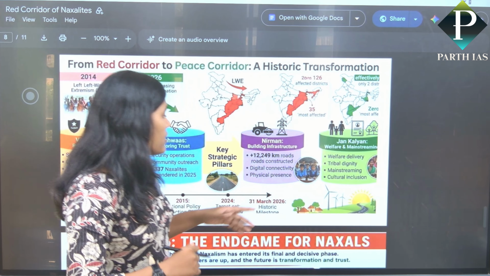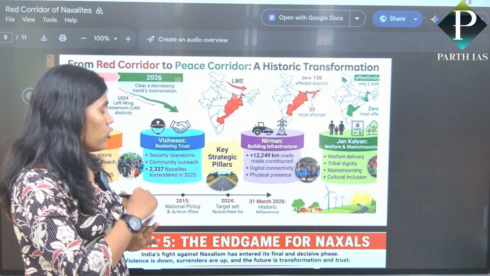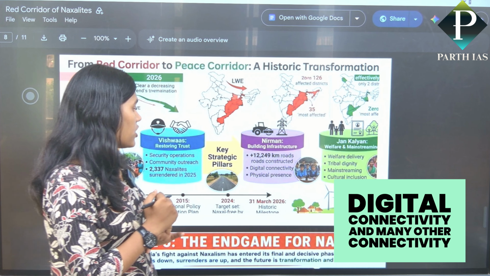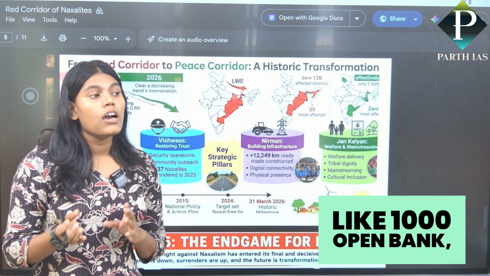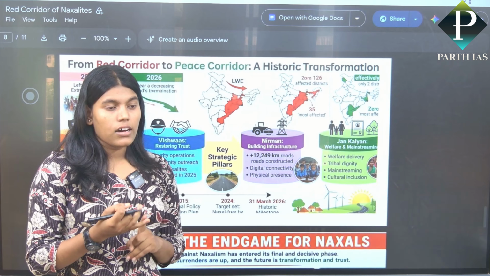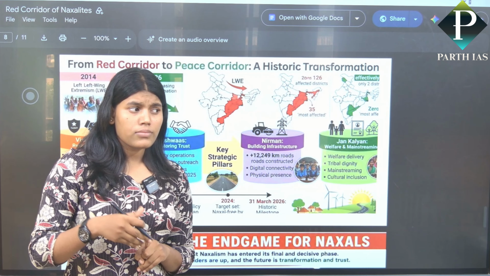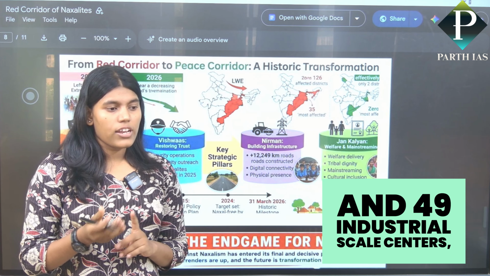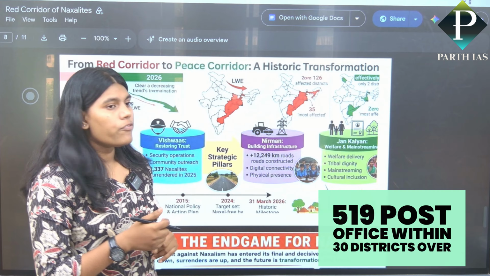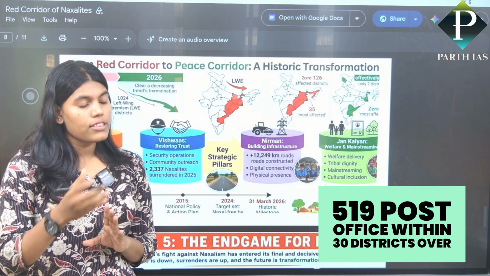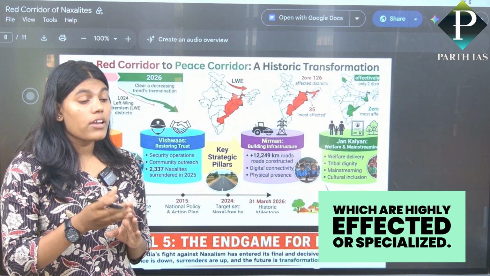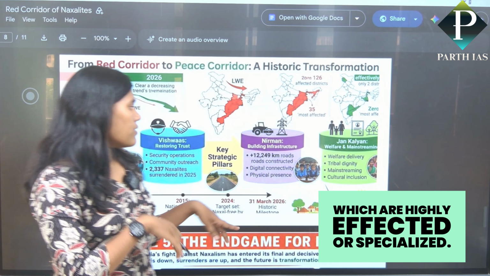And Nirman means 12,249 kilometers of road construction, digital connectivity, and many other connectivity like 1,000 bank branches, 900 ATMs, 69 skill centers, and 49 industrial skill centers, and 519 post offices within 30 districts, which are highly affected by the Naxalites.